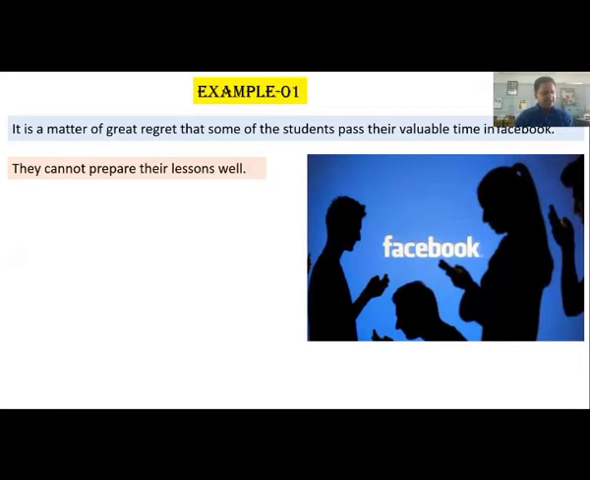Well, students, there are two sentences, but we have to connect these two sentences by using a sentence connector at the beginning of the second sentence. Read the sentences very carefully and try to understand the meaning. You will see the second sentence expresses the result or consequence of the first sentence.